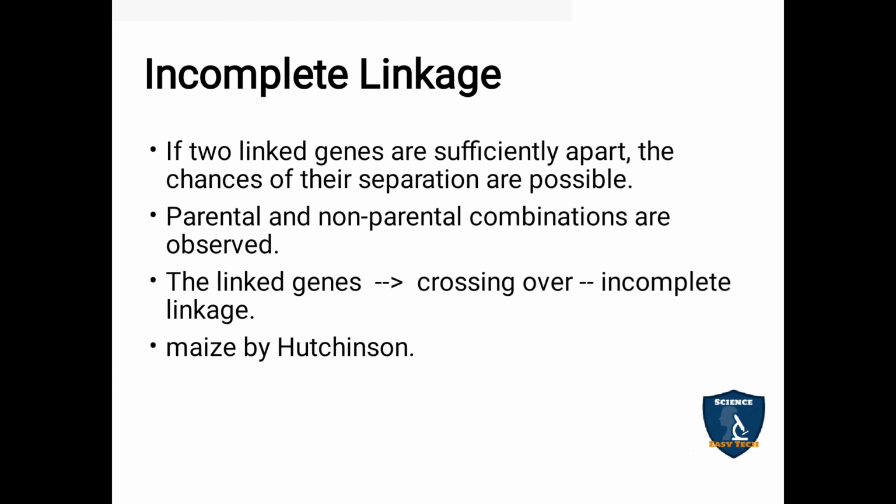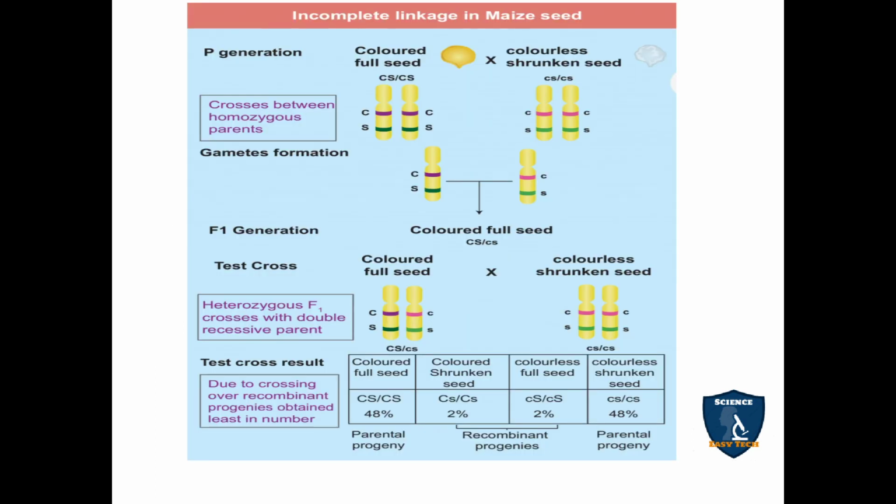In incomplete linkage, parental and non-parental combinations are observed. Parental forms also appeared, and non-parental, meaning recombination forms, also appeared. So these linked genes undergo crossing over also, but in complete linkage there is no crossing over. Here it undergoes crossing over. This was studied by Hutchinson in maize plant. So we will see the experiment.